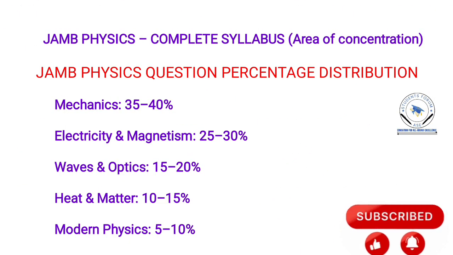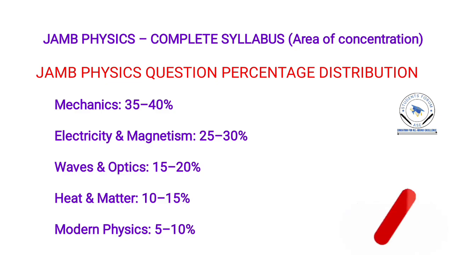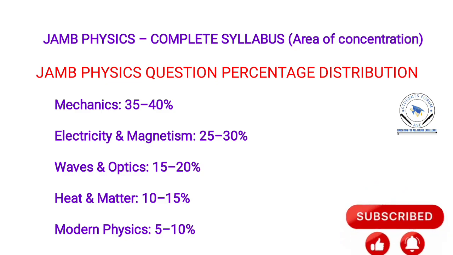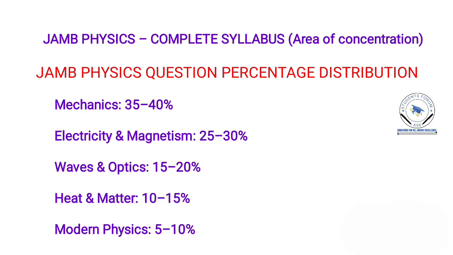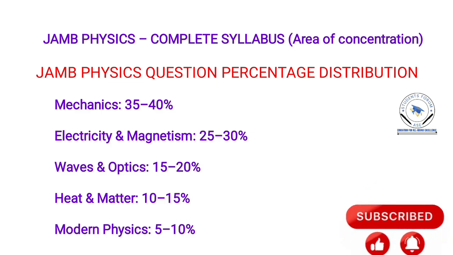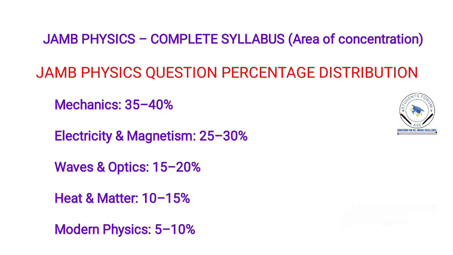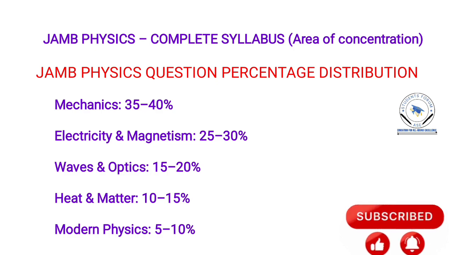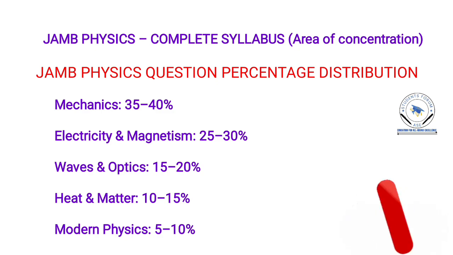Now you notice that almost all the subjects in the physics textbook are mentioned. But how do you read smart? To have a good score in your JAMB, you have to study smart. You have to focus more on mechanics because it will carry 35 to 40% of the whole exam.